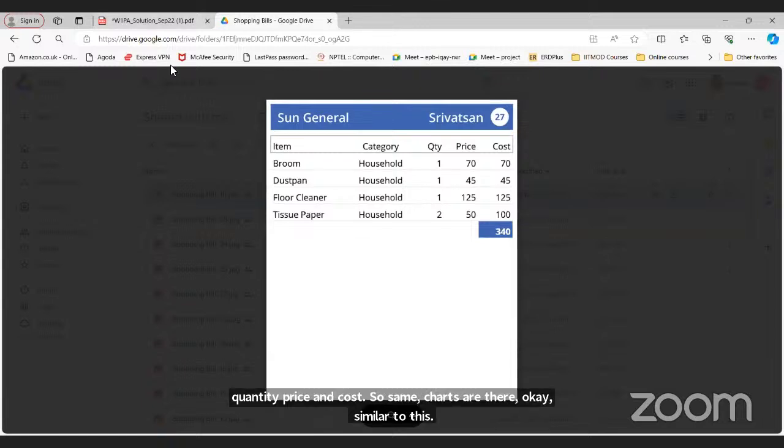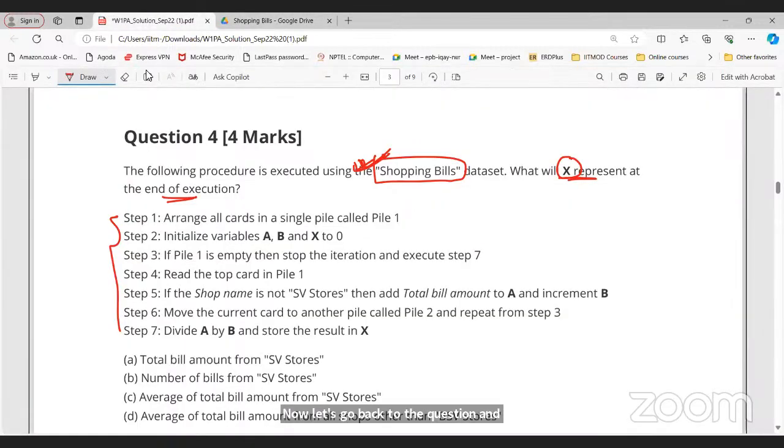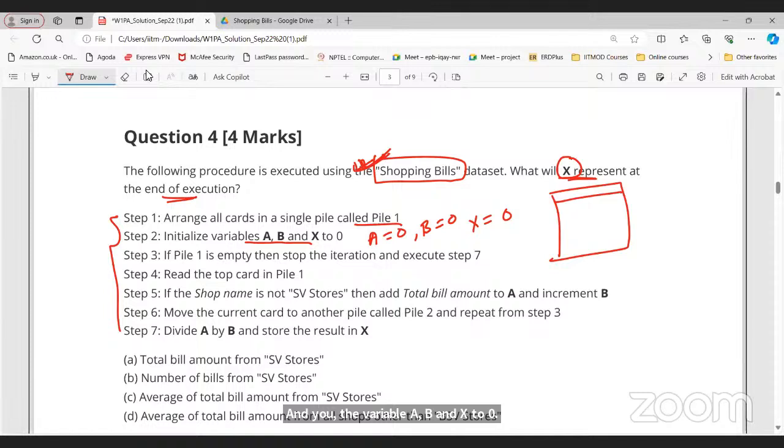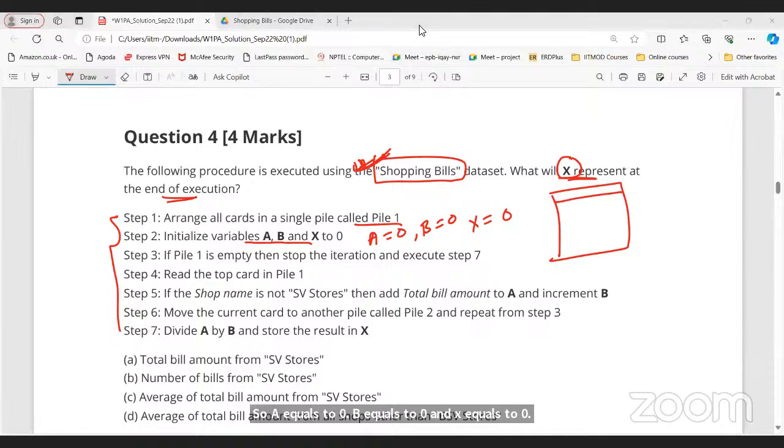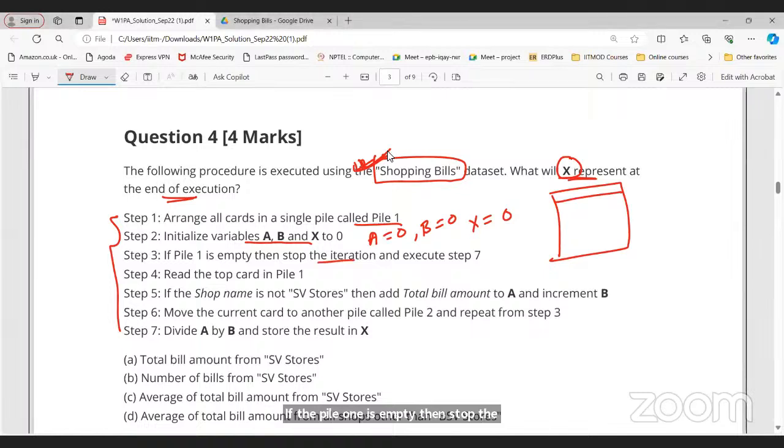Now let's go back to the question and see what this question is saying. Arrange all the cards in a single pile 1. I have arranged all the cards in a single pile 1, for example this table. Initialize the variables a, b, and x to 0. So a equals 0, b equals 0, and x equals 0. Now what is step 3? If pile 1 is empty, then stop the iteration and execute step number 7.